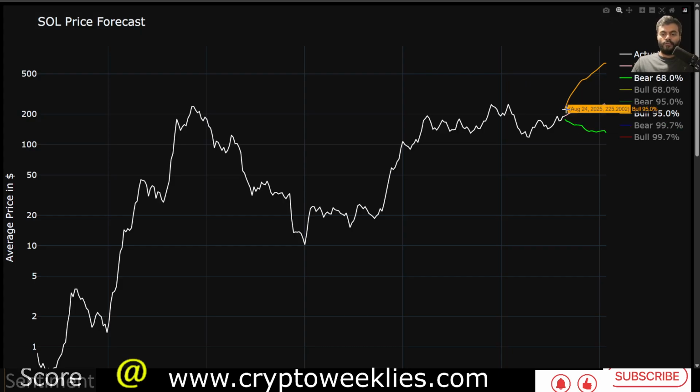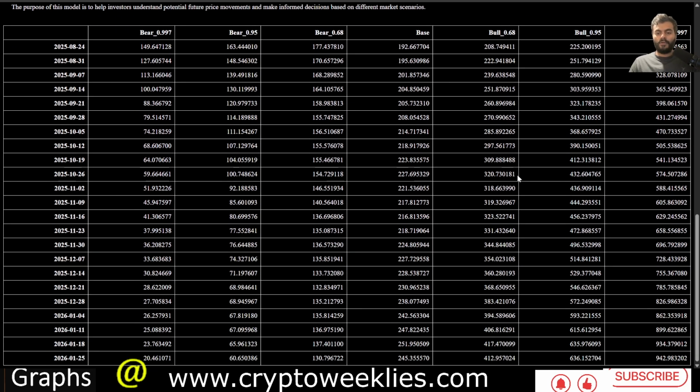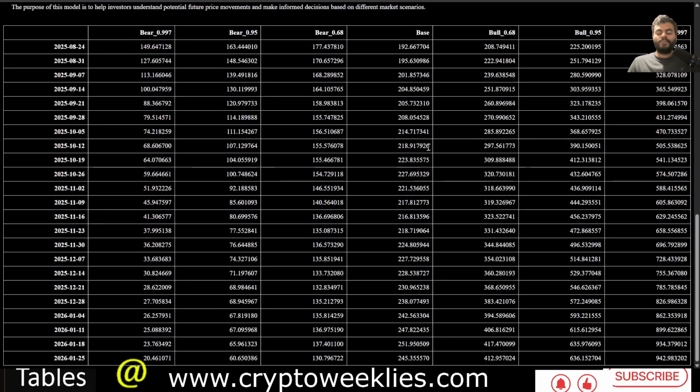That is the euphoria case for Sol for this bull run per the machine learning models, between $225 for this week to towards the end of December 2025 at around $572. And if you are interested in week by week forecast, they are available in a tabular format on the bottom of the screen as well, or on the bottom of the web page. That is, these charts get updated as the price action gets dynamically factored in.